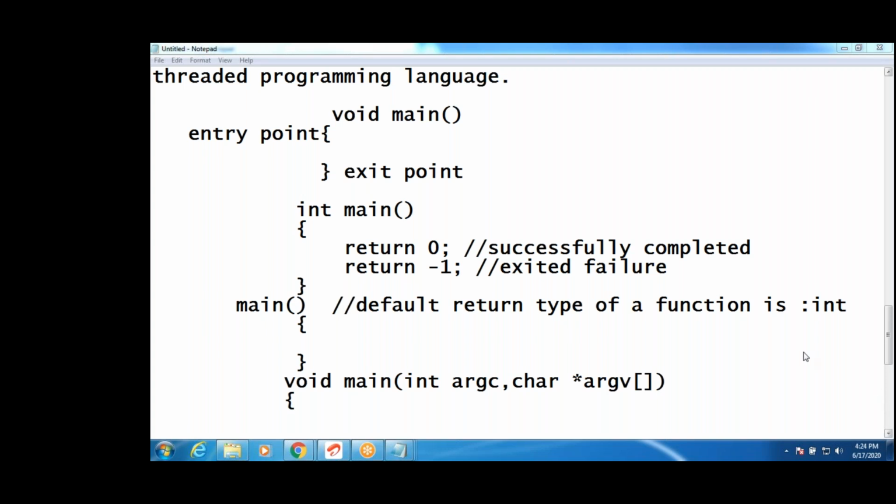Sir, if return 0 is not used, then what happens? Nothing will happen in the programs we are writing. But in real-time applications like games, you have to compulsorily send the status. Otherwise it cannot understand where it should go after completion of that program.